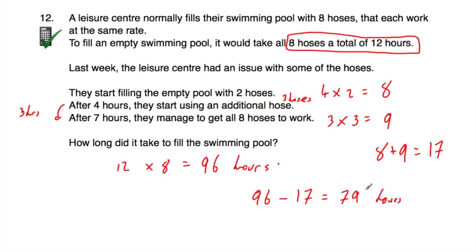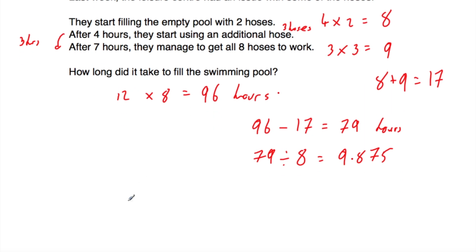So we're going to divide these 79 hours worth of water that needs to be pumped into the pool by 8. 79 divided by 8 is equal to 9.875. So it would take 9.875 hours. Whenever they start using all 8 hoses, it takes an additional 9.875 hours to fill up the pool. Now, there's already been 7 hours of water being pumped into the pool. So 7 plus 9.875 will be the total amount of time it takes them to fill this pool, which is 16.875.